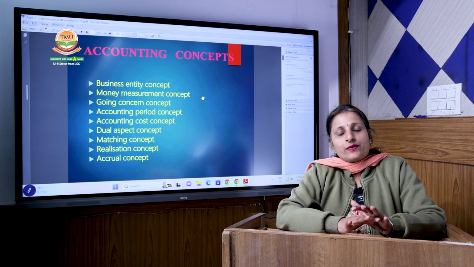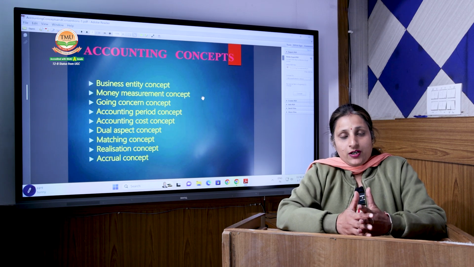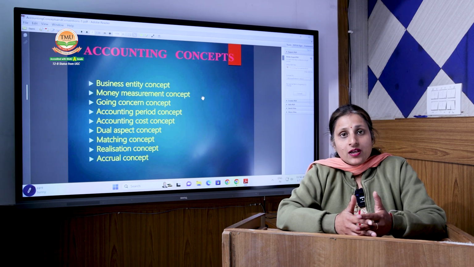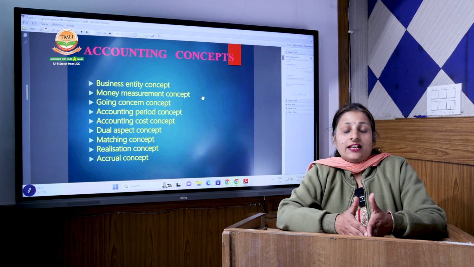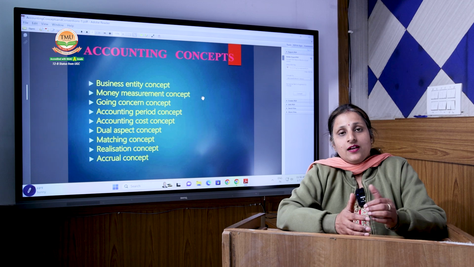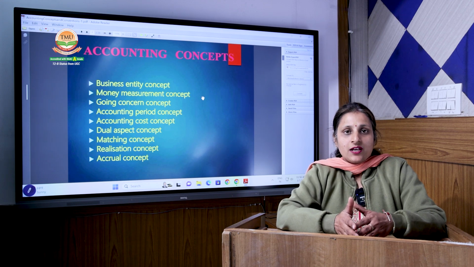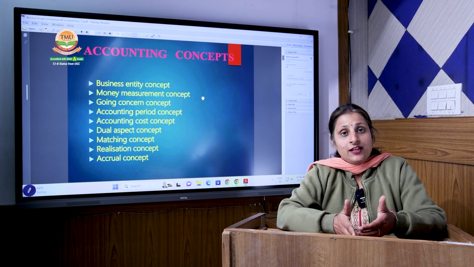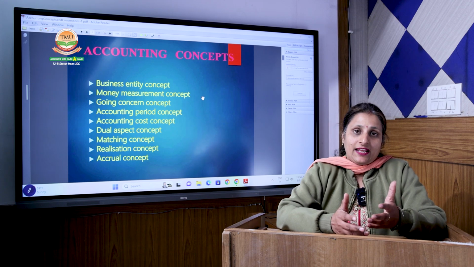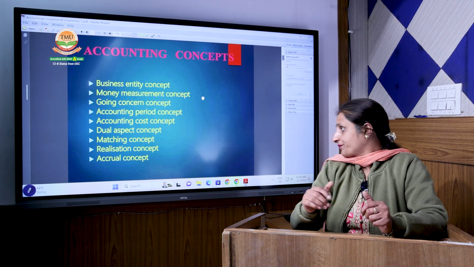Basically, we follow accounting concepts to provide uniformity, feasibility, and universality. It means every organization that is performing accounting in their books has to follow these concepts, which brings uniformity in their operations and universality. You can compare accounting anywhere, at any place, all over the country.